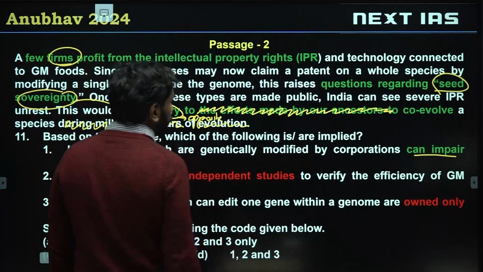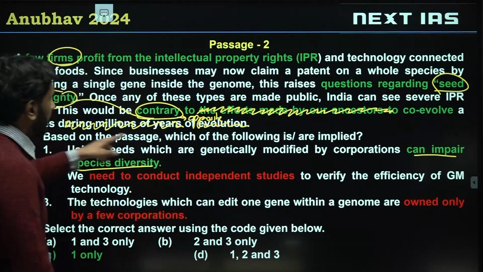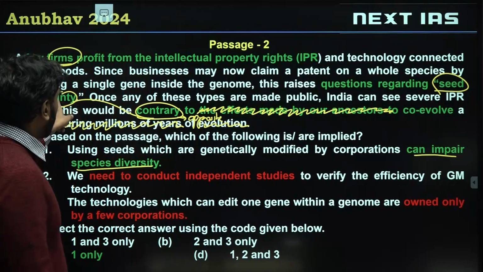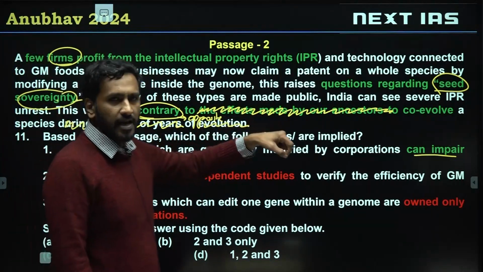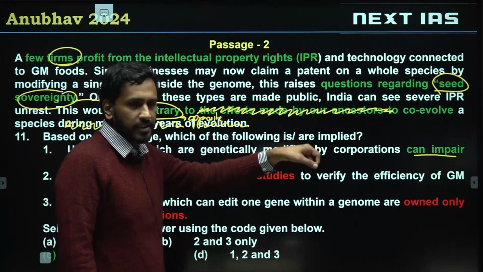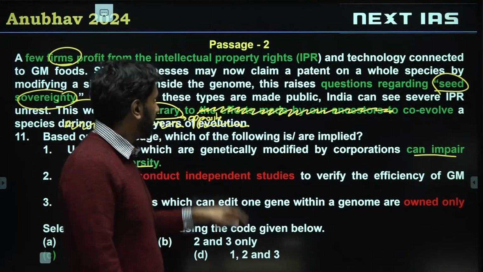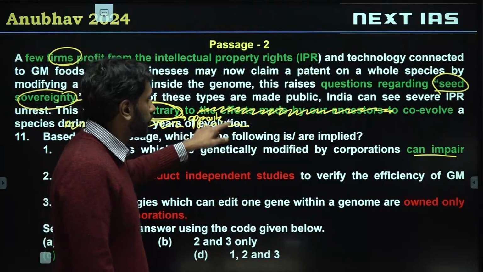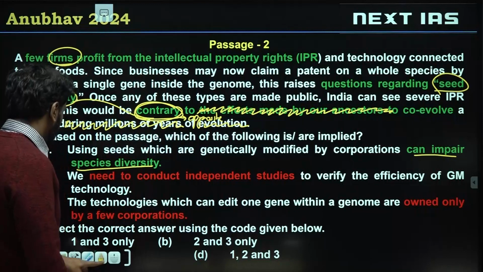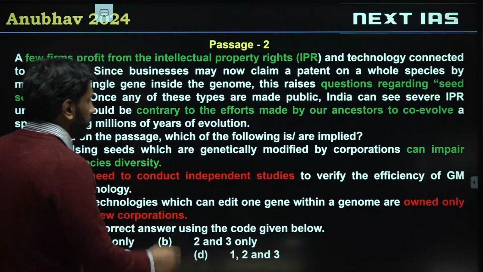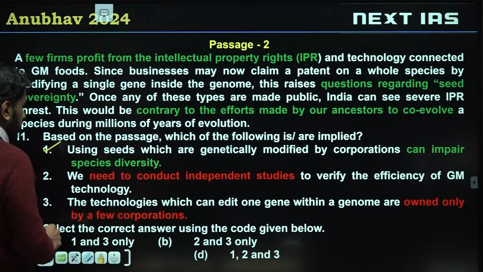So the species which co-evolved during evolution, this act of owning seeds and then transmitting those owned seeds can be negative, right? It can be contrary or opposite or negative. So this tells us that using seeds which are genetically modified can impair species diversity is valid.